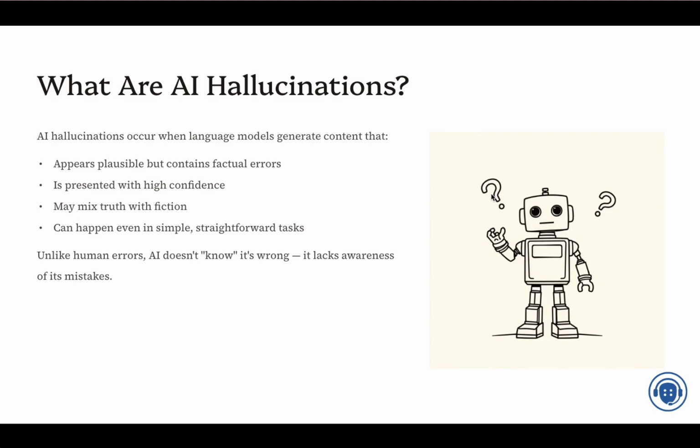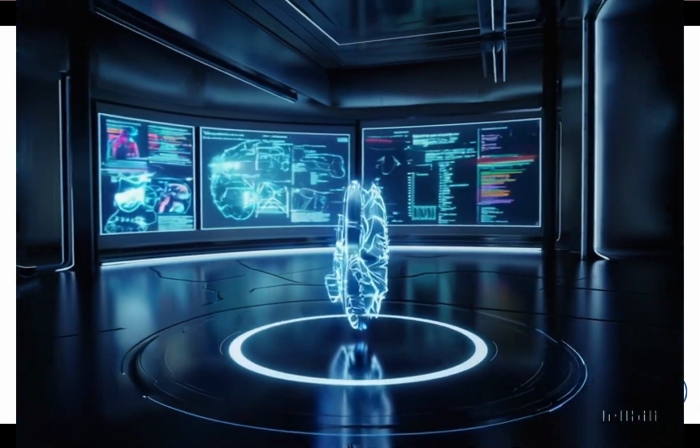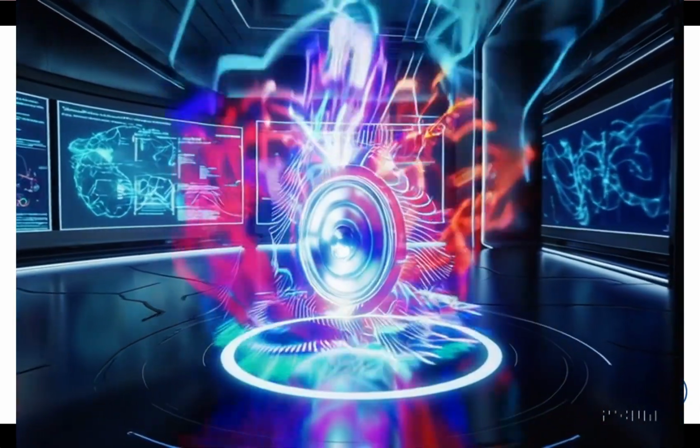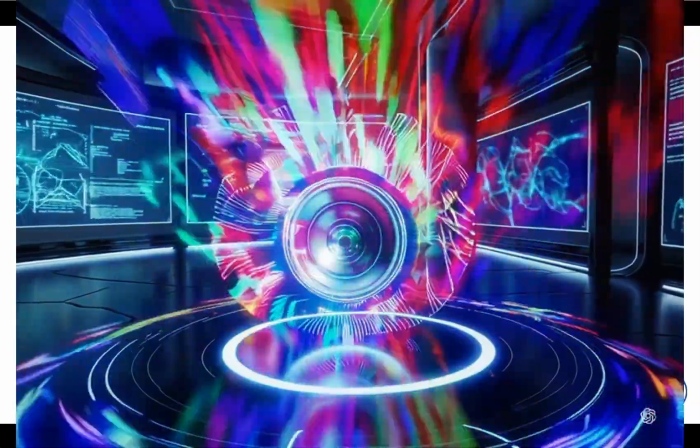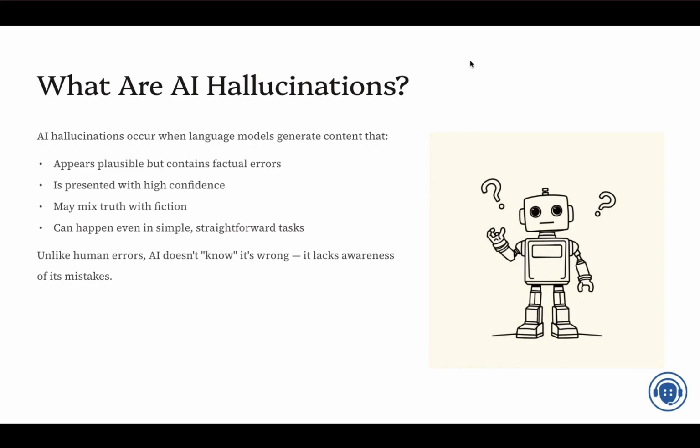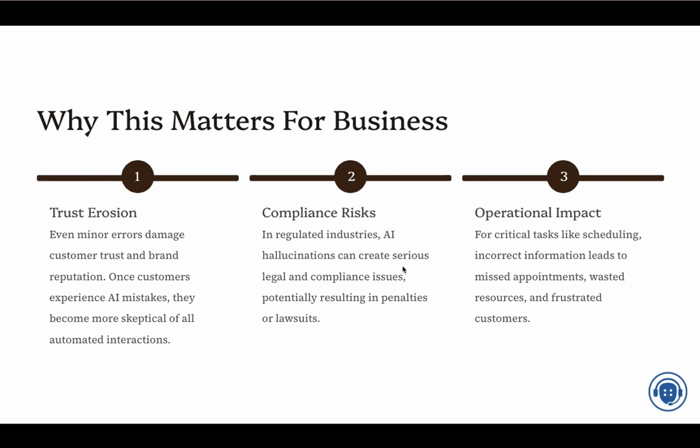So what are those hallucinations? It seems to be fine, right? But the AI may respond with actual factual errors. And again, it shows confidence, so you don't doubt when the AI gives you an answer, especially over the phone with a real voice that sounds like a human. It can also mix the truth and the fiction. So these are different scenarios for why it might happen, but this is just an explanation of what hallucinations mean and what they can do.